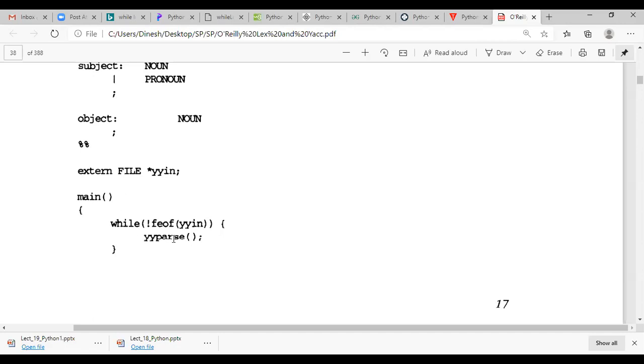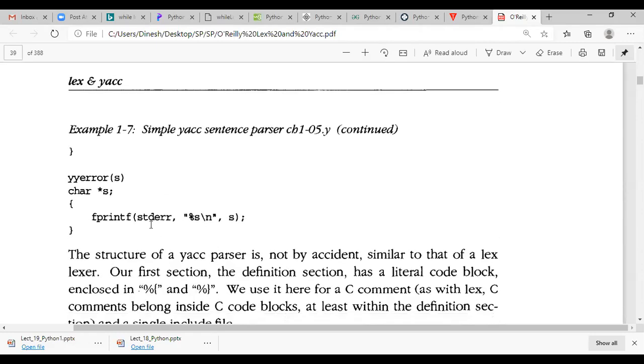Whatever example we are learning is a YACC parser. So YACC calls yyparse, and we know Lex calls yylex. So the lexer calls yylex, the parser calls yyparse. The next part of the YACC program is yyerror(char *s). If at all errors are there, then the errors are indicated here. fprintf, stderr, "%s\n", s. So whatever errors are found will be printed over here. This is nothing but the simple structure of a YACC parser. I hope you understood this.